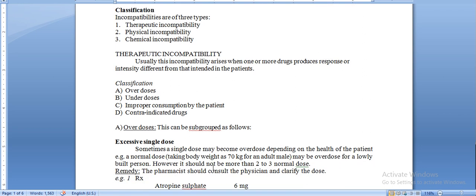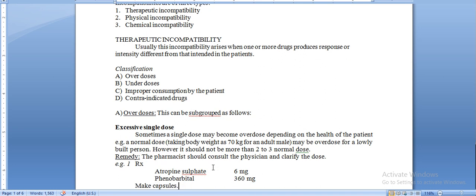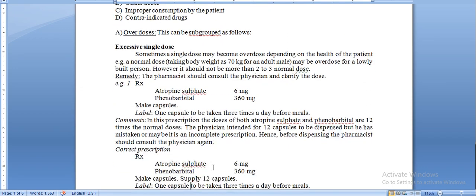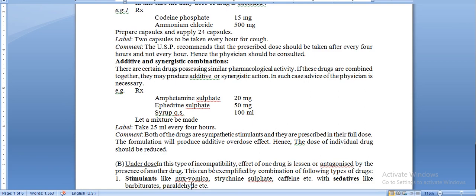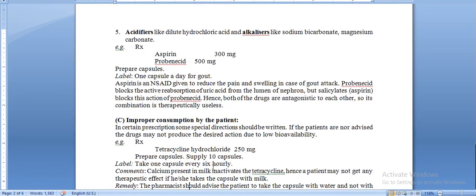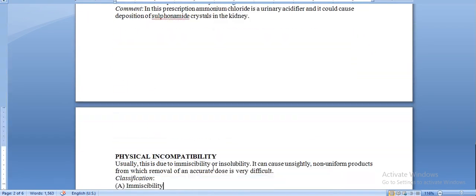As a classification, if we take an overdose, it shows incompatibility in the prescription, and underdose is also there. Improper consumption by the patient: if the patient is not taking the drug properly, that shows incompatibility. And as discussed earlier in the examples, contraindicated drugs are those that are contraindicated with each other. Now we are discussing physical incompatibility.